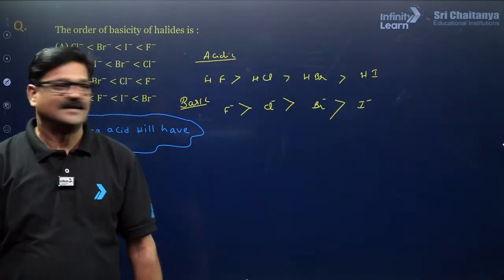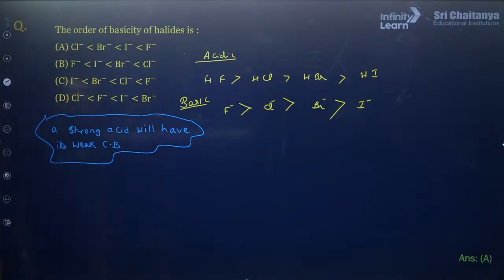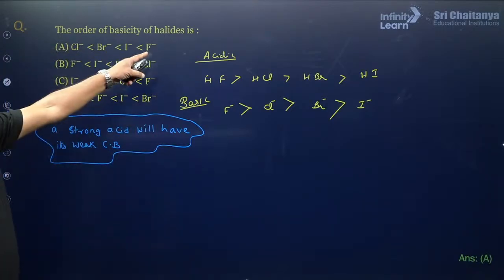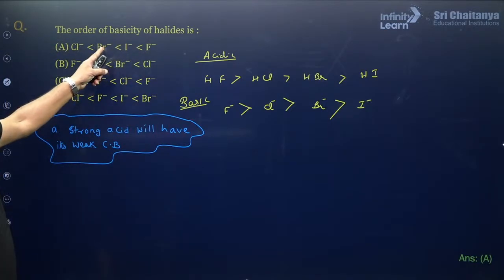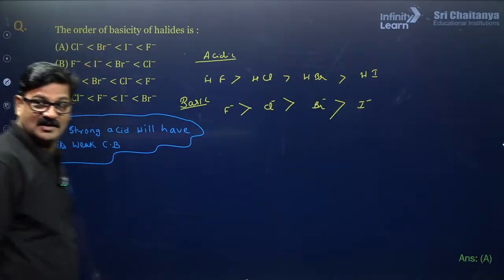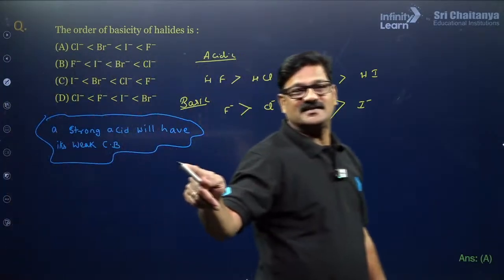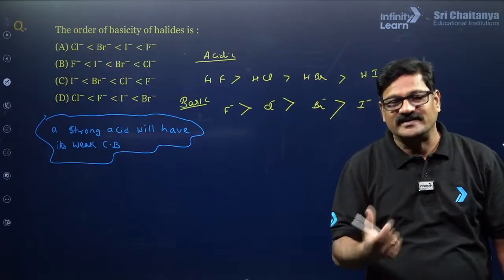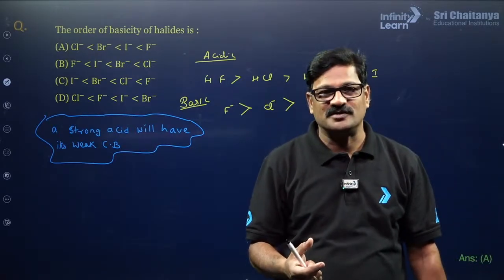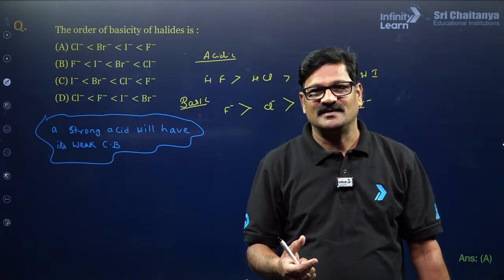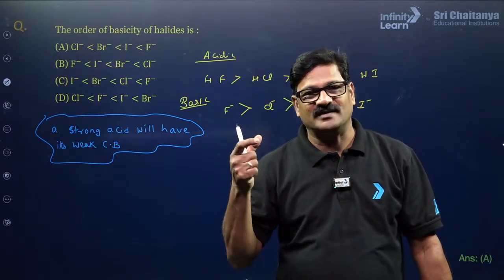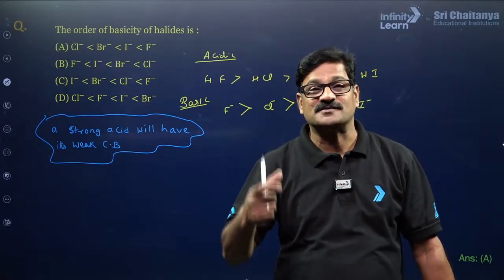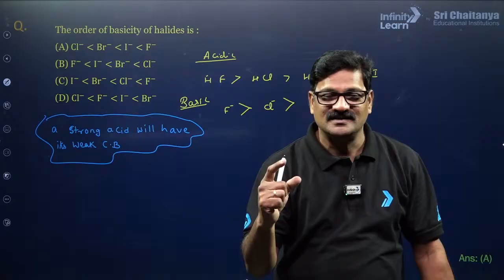Wonderful. Next, the answer is going to be A: F minus is greater than I minus is greater than Br minus is greater than Cl minus. Dear students, participate in the chat box and present your answers so that your decision-taking tendency is increased. When the NEET examination is going on, you have to take decisions.